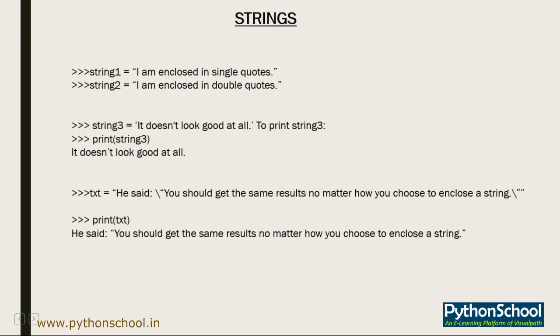and then again inside the double quote, we have mentioned what should be there on the screen under that double quote. So while using the print function and calling the text variable there, it will simply display he said, and inside the double quotes it shows okay. You should get the same result no matter how you choose to enclose a string. So if you want to have that double quote on your screen, you just have to put a backslash in your statement.